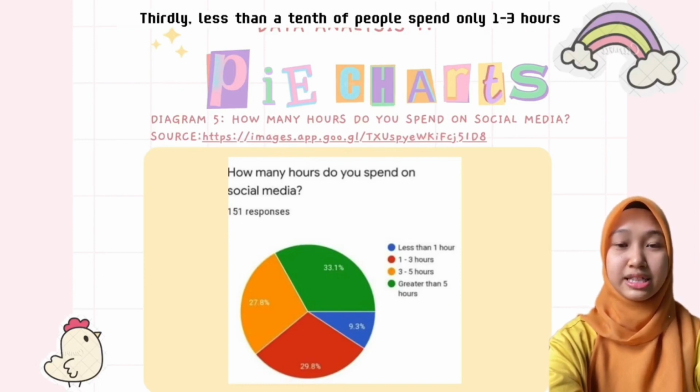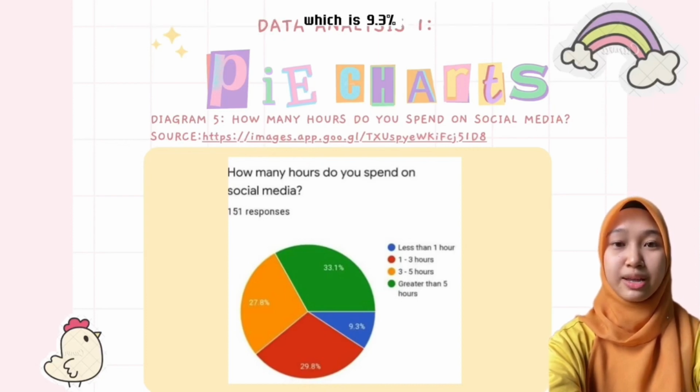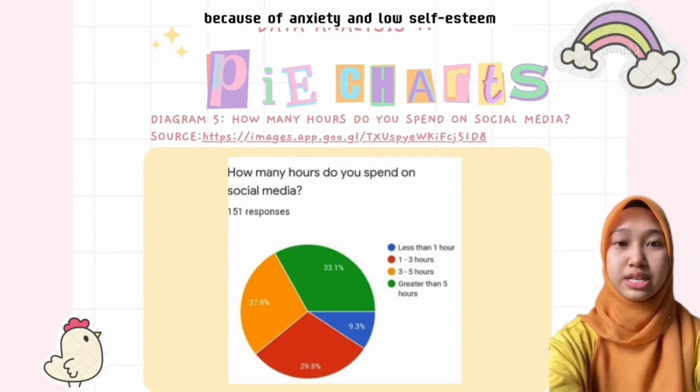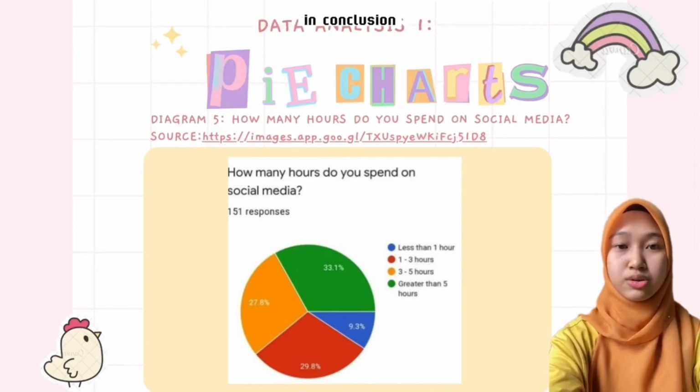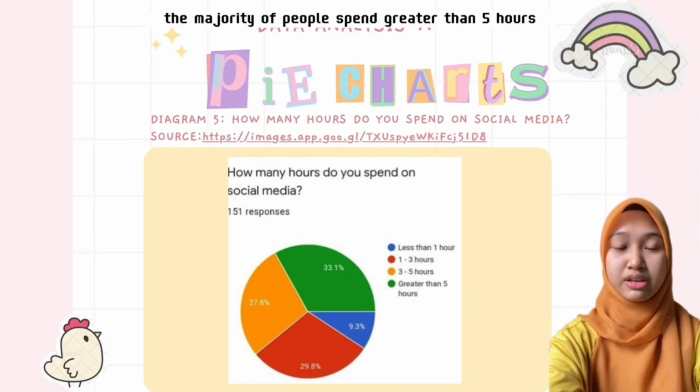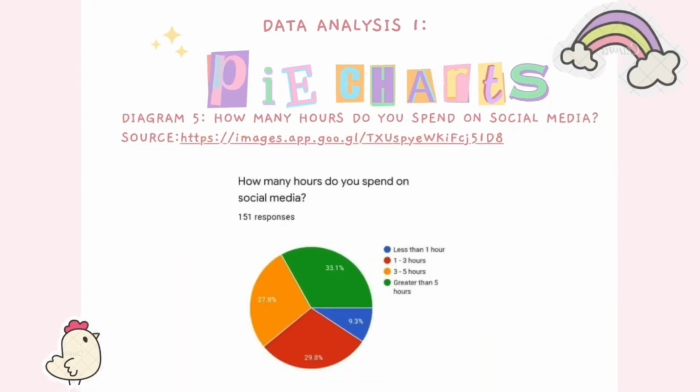Thirdly, less than a tenth of people spend only 1 until 3 hours, which is 9.3%, using social media because of anxiety and lower self-esteem. The conclusion of this pie chart is, in conclusion, the majority of people spend greater than 5 hours using social media, while the least amount of people using social media is less than 1 hour.